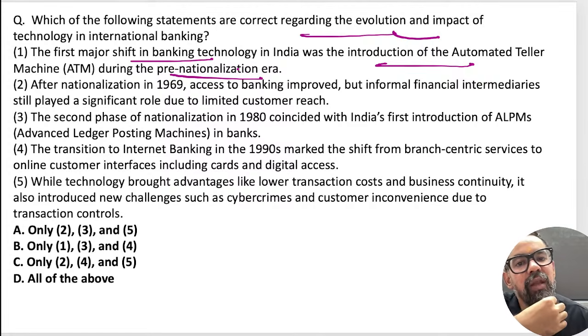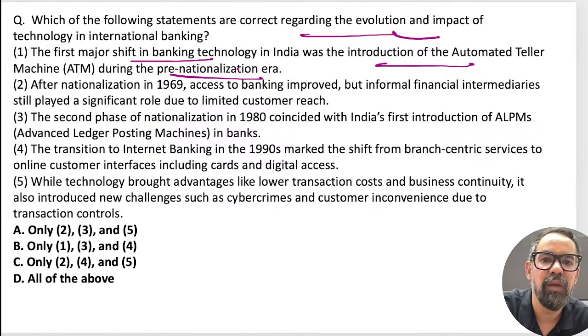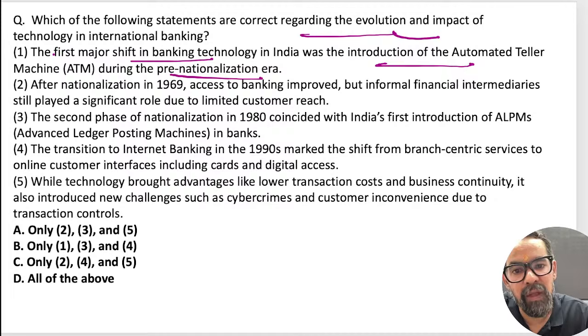ATMs came in India during 1981 or something now. Which was India's first ATM? HSBC or some foreign bank established the first ATM. It was around the 90s, I guess. Then ICICI Bank was the first Indian bank to establish this one. Correct? So this should be wrong.